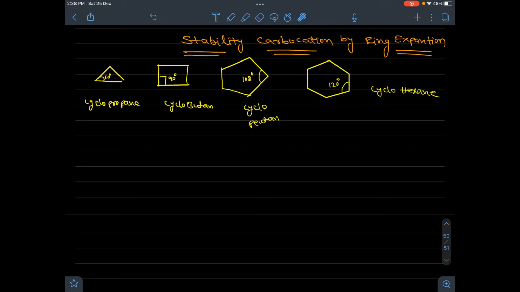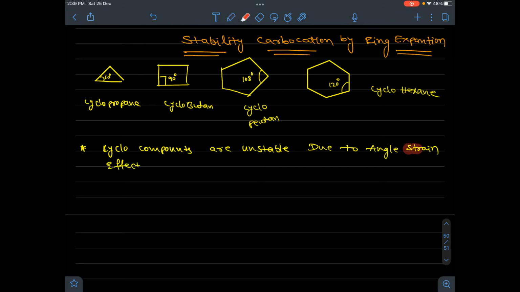For this, we must know stability order of cyclocompound. So generally cyclocompounds are unstable because of angle strain effect.